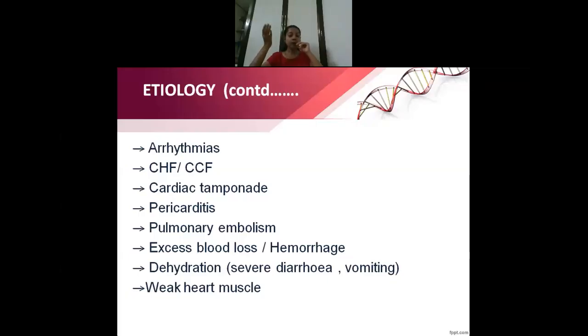But further, there will be more and more workload on the heart, and the heart will not be able to pump the blood. Because of that, even though there is hypertension, after so many years it may result in failure of the normal mechanisms, and that may cause hypotension.